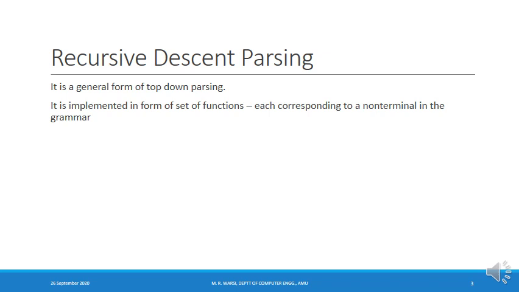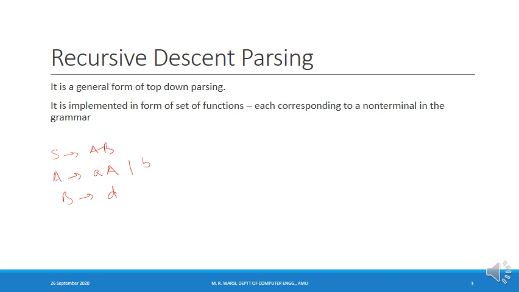So for example, if I have the grammar like this, capital S derives capital A capital B, and capital A derives, for example, a small a capital A, and capital A is also deriving a small b, and from capital B I am deriving a small d, a very simple grammar. How many variables do we have in this grammar? We have three variables, three non-terminals: capital S, capital A, and capital B.